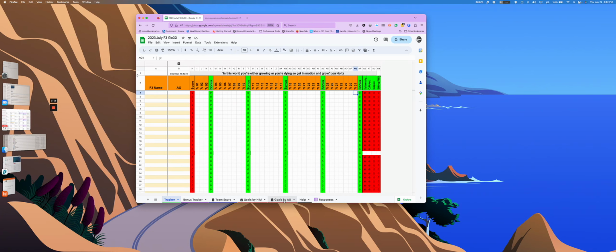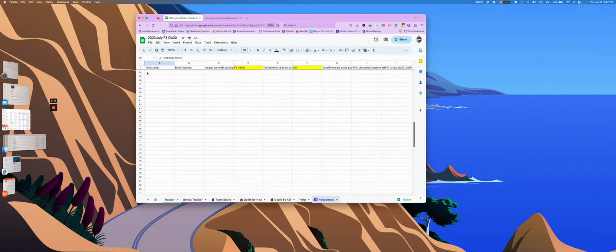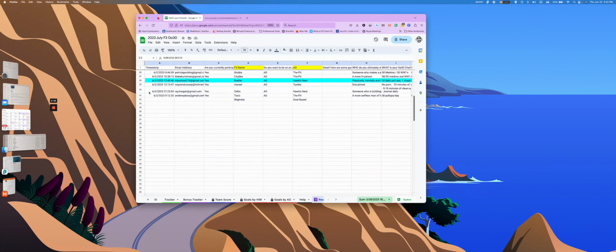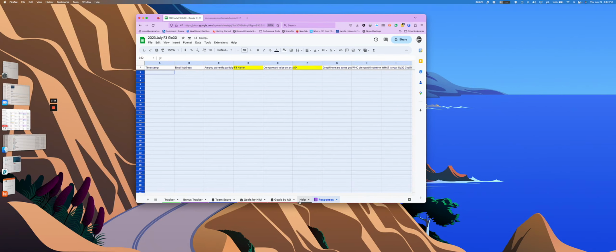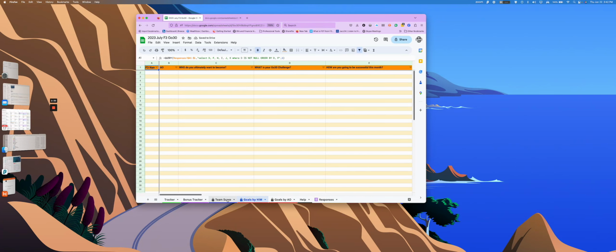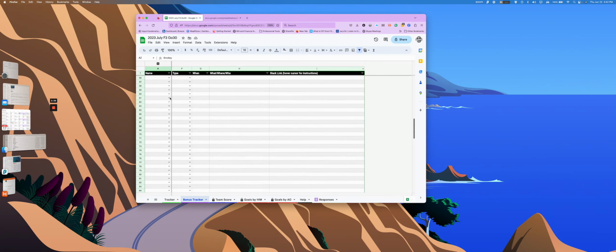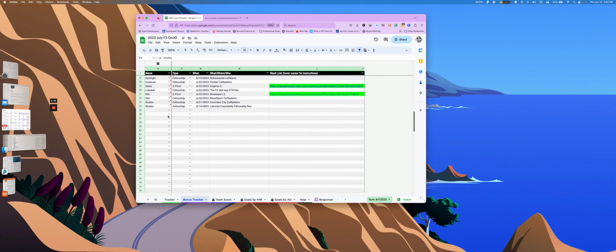Then we go to goals. It still has everybody there. So then what I do is I just delete out all the responses here. And you can just delete the rows if you want. Right click, delete rows. So now it's all clean. There's no goals, there's no teams, there's no nothing. So I just delete out the bonus. So it's really easy to just delete the rows again.